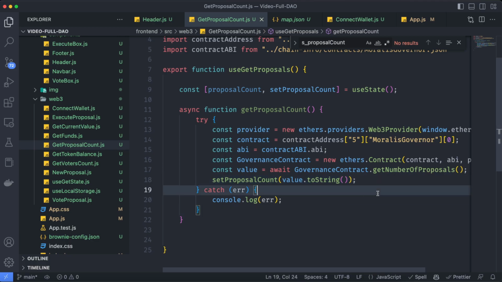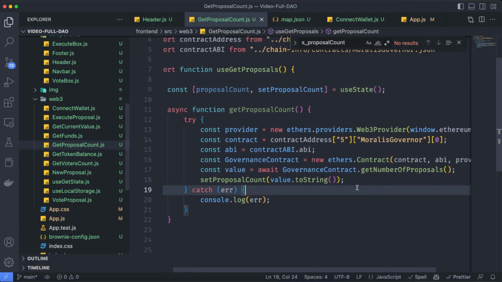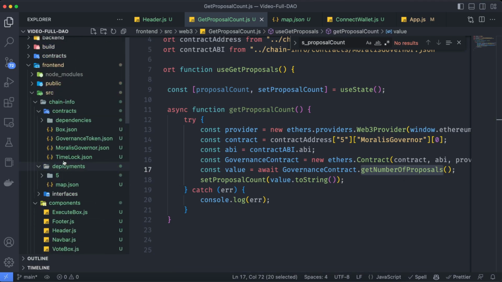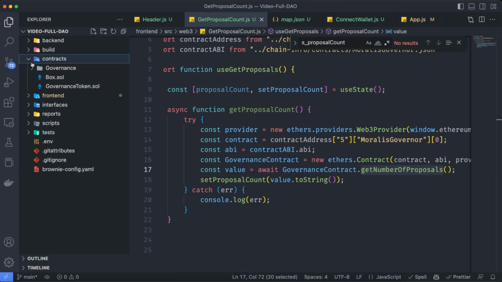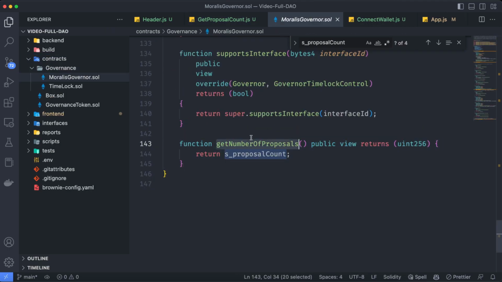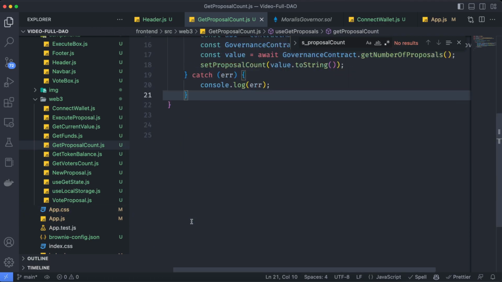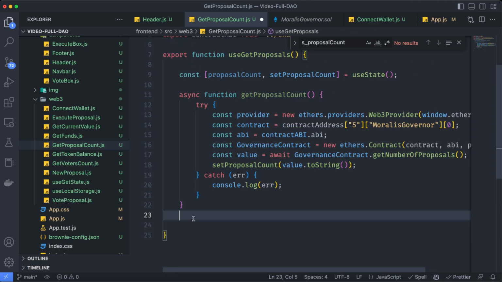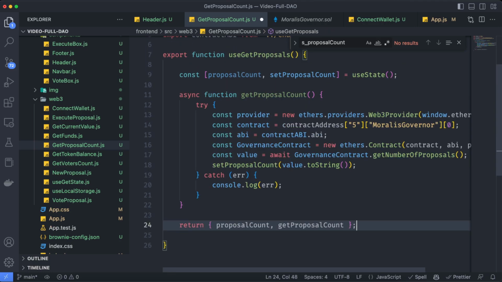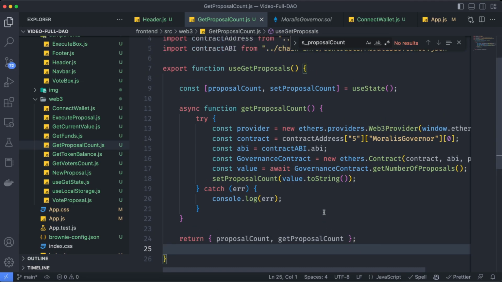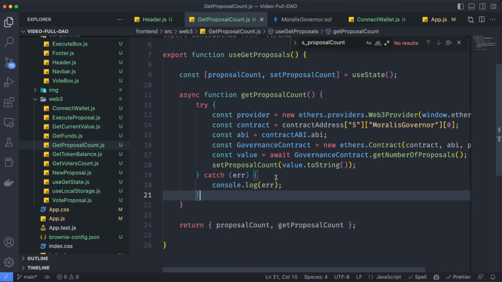We have the function to get the proposal count. Just double check that this function name is the exact same one as we have on the contract. Get number of proposals, and yes, get number of proposals. And as we did on the last hook, we just need to return those values. So I'm going to return the proposal count and the function get proposal count. With that, we can import this on the navbar and use that.